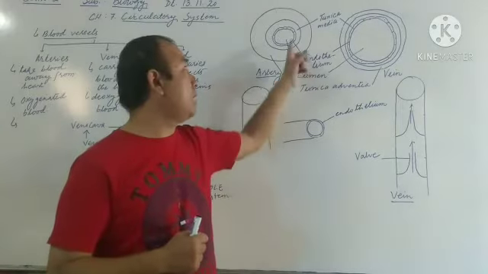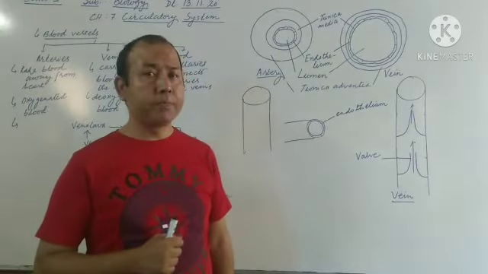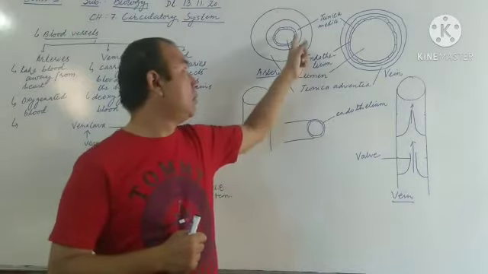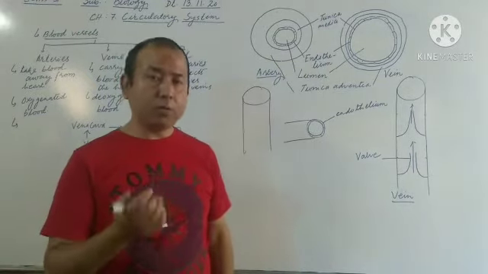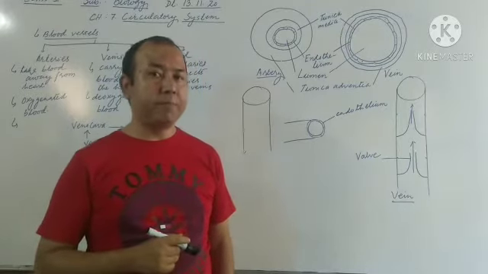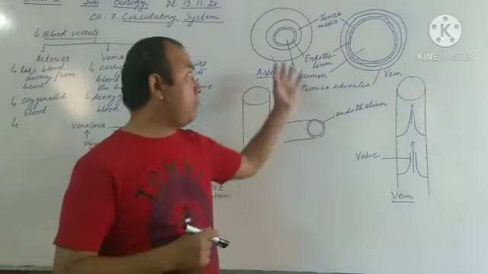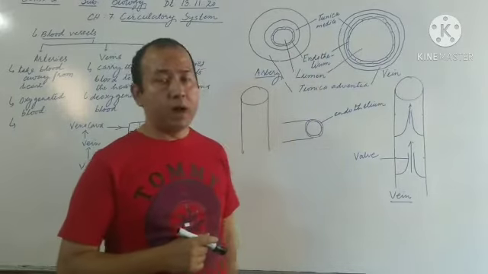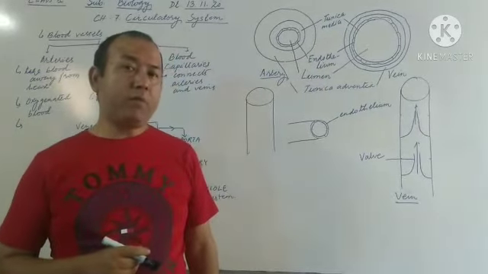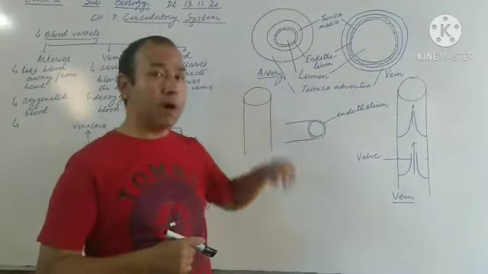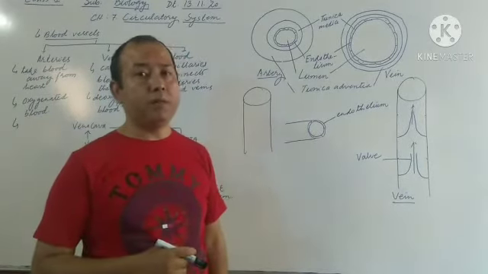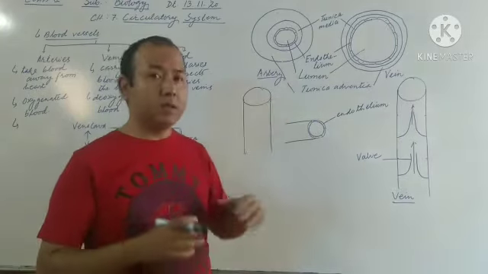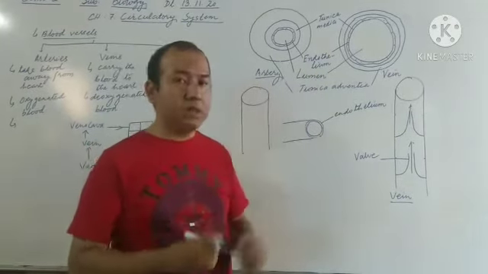Okay, the innermost wall is called endothelium, the middle wall is called tunica media, and the outermost wall is called tunica adventitia. Okay, but if you compare the thickness of the wall of arteries and veins, then what we find is that the wall of the artery is usually thicker as compared to the wall of the vein. So artery has a thicker wall and vein has a thinner wall.